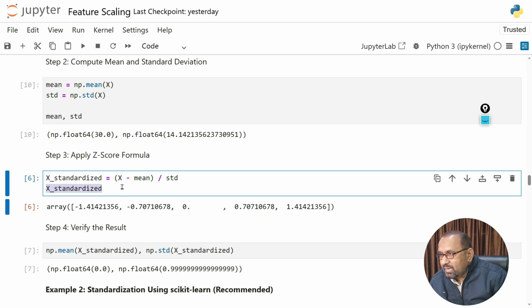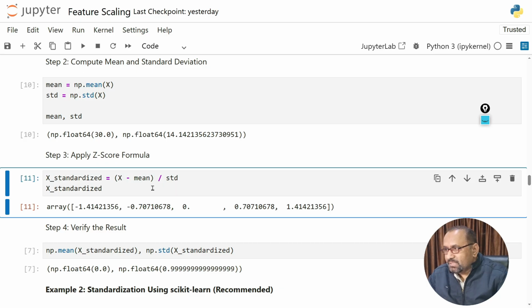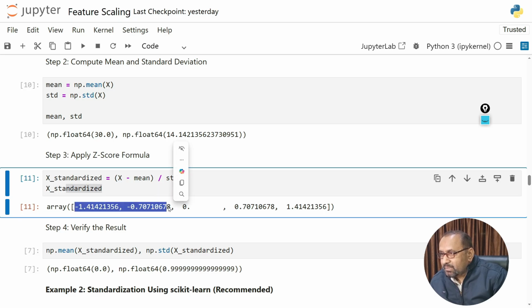So when we apply it, all the values of x will pass through this formula and return the values. When you execute, you can see these are the values, and this is the central value. Okay, 0 is the center, and on the right hand side you can see the values are positive, and on the left hand side these values are negative. These values are of negative magnitude, and these are positive.